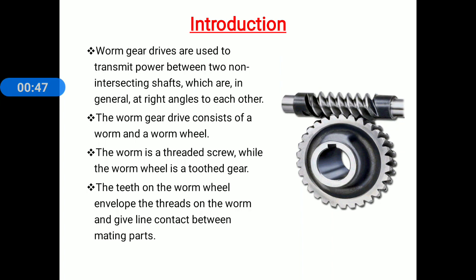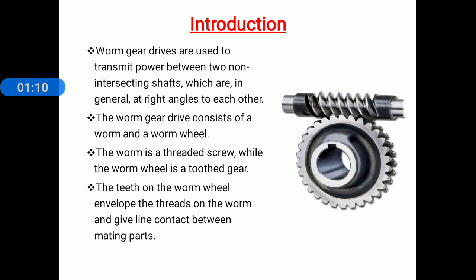Introduction. Worm gear drives are used to transmit power between two non-intersecting shafts which are in general at right angle to each other. Worm gear drive consists of worm and worm wheel.